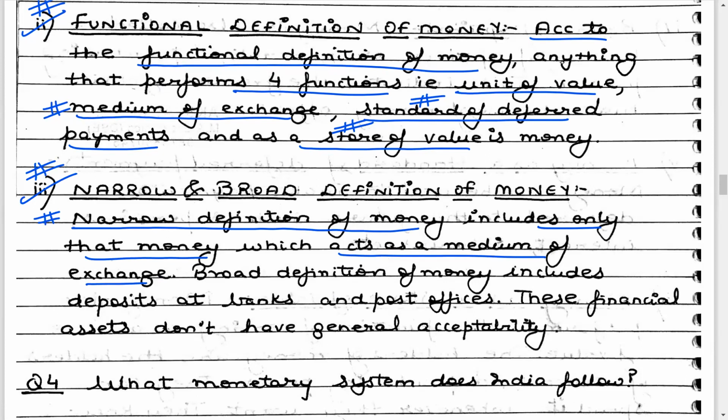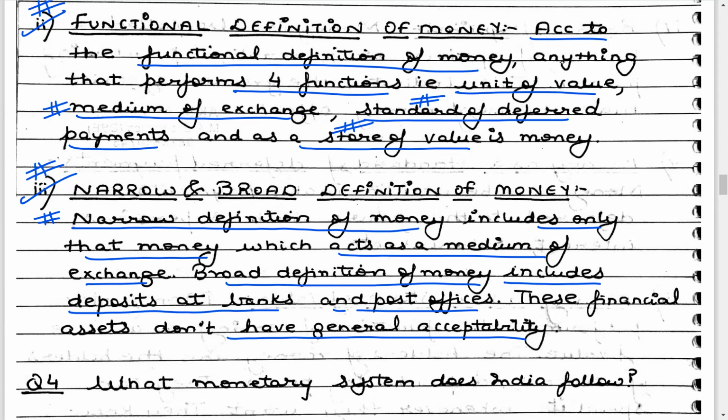However, the broad definition includes money as a medium of exchange also, but in addition to that it also includes deposits at banks and post offices. Although all of us know that post offices don't have general acceptability these days. Banks are more prominent. Post offices are not very prominent today in the digital world.